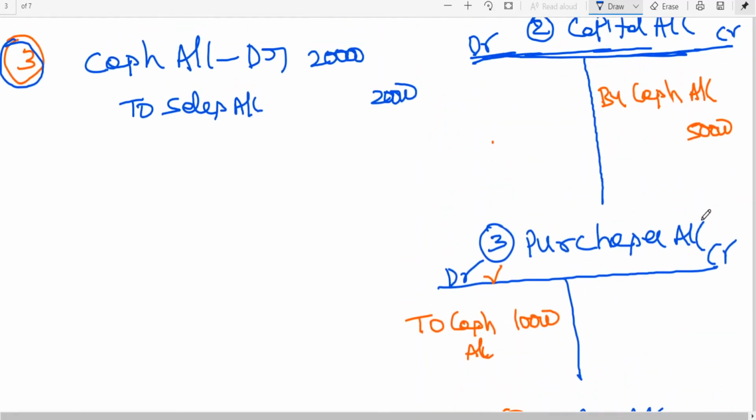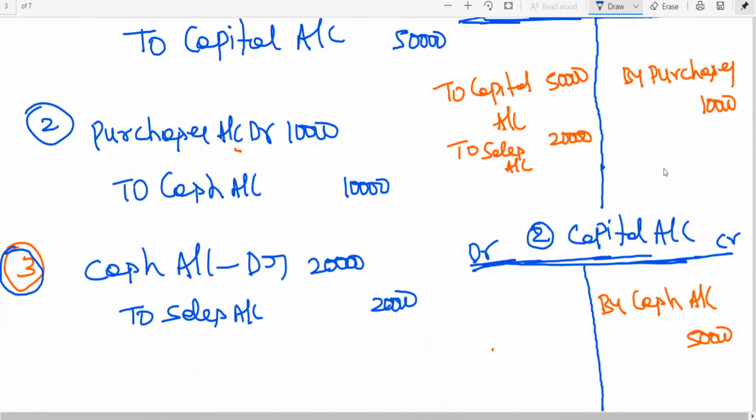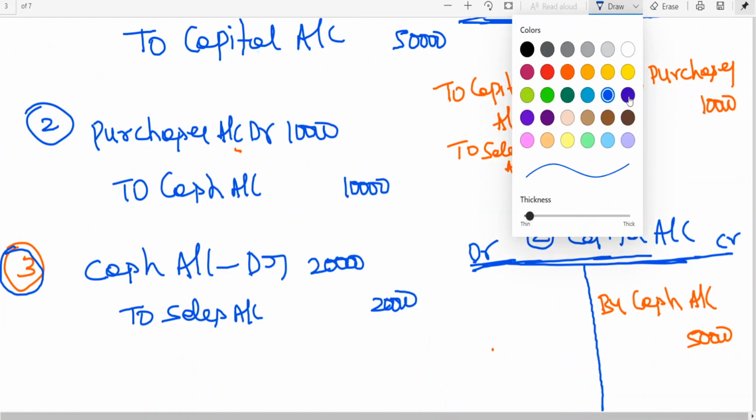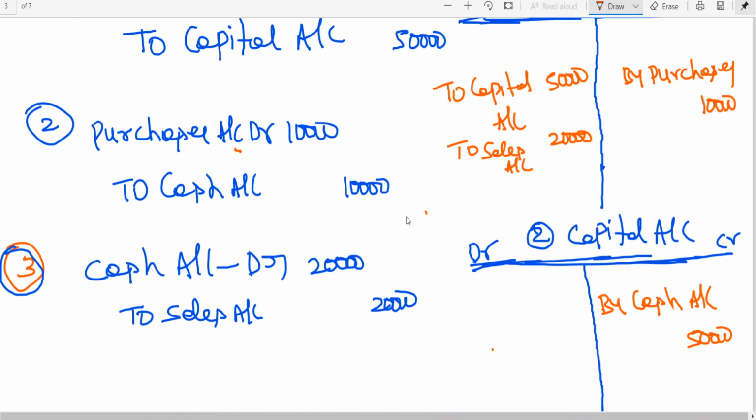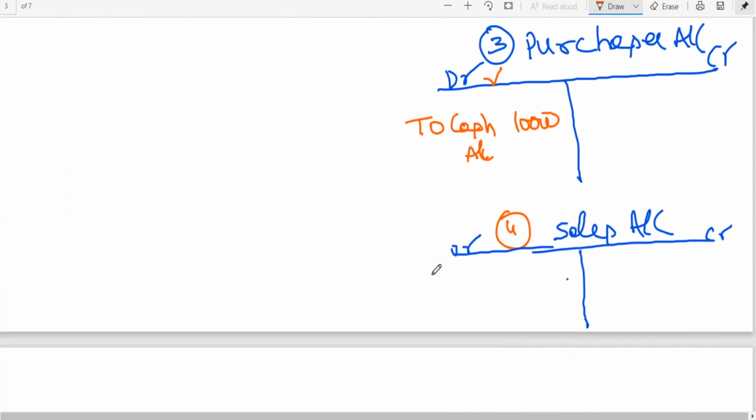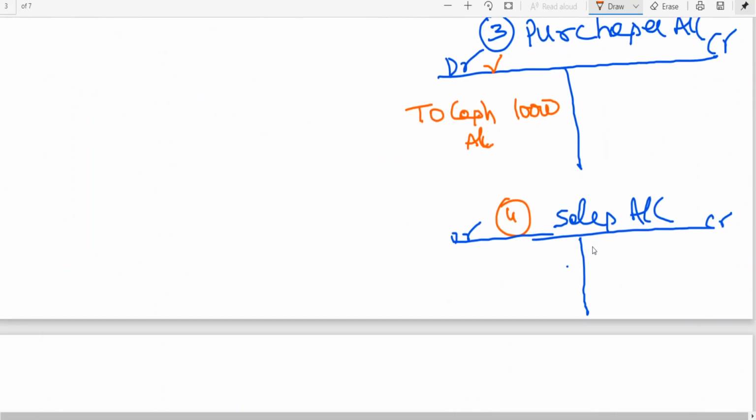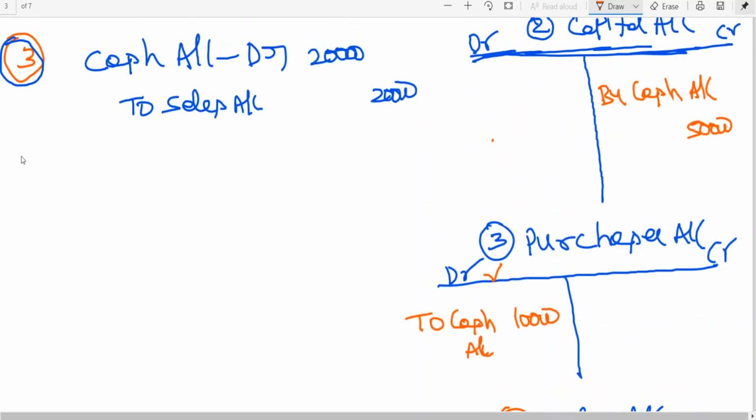Debit, credit. Okay, now cash account has been debited. Cash account debit side I have written sales. Now sales account, which side? Credit side. I should write the opposite account. What is the opposite account? By cash account, 20,000.